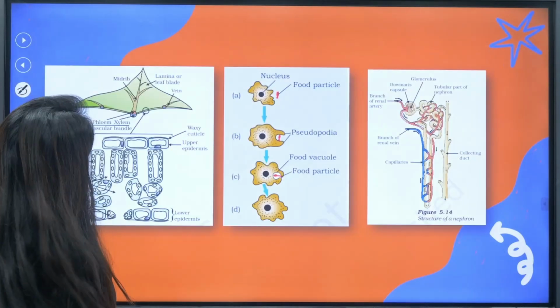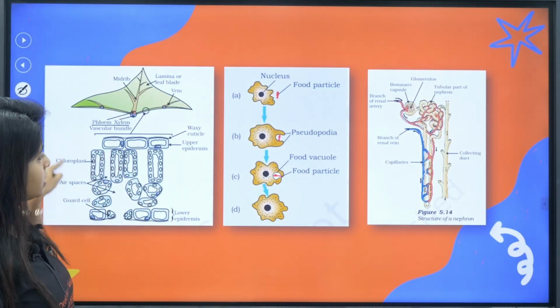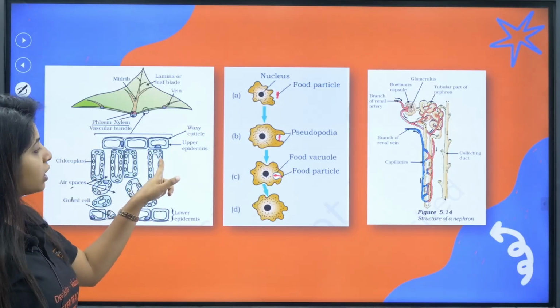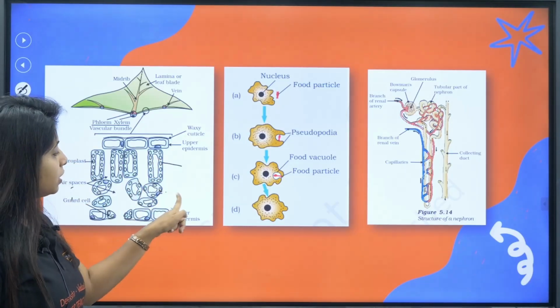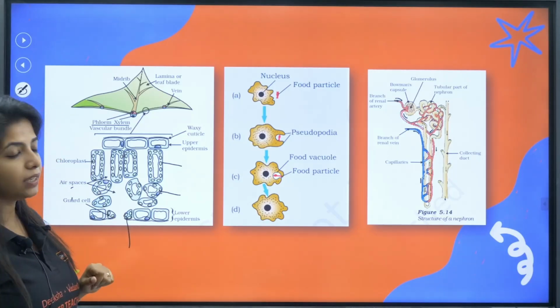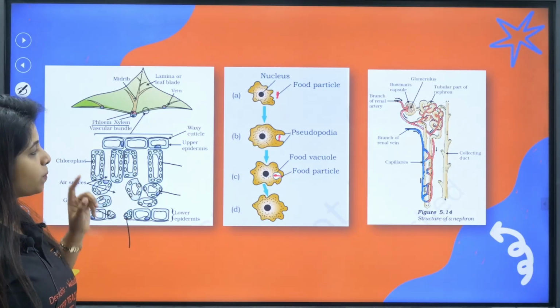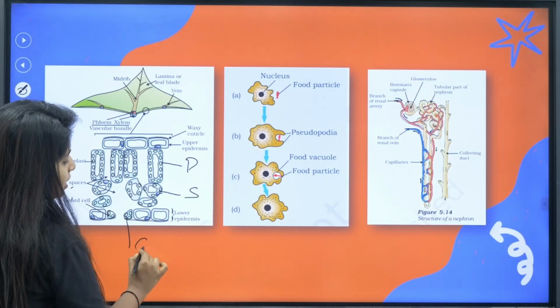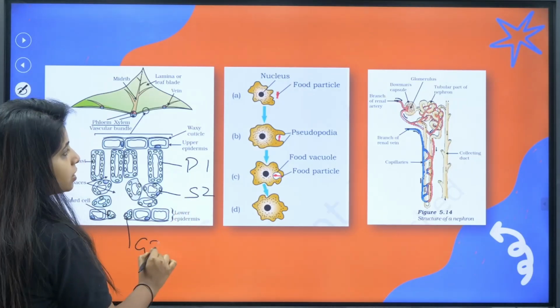Now, there are a few diagrams which are very important. One is this. They will ask you, what is this? This particular thing that you see over here is palisade mesophyll. This particular thing is spongy mesophyll. And this particular thing is guard cells. All of them have chloroplast. Most of the chloroplasts are found in palisade, then comes spongy, and then comes guard cells. So, first position, second position, third position.